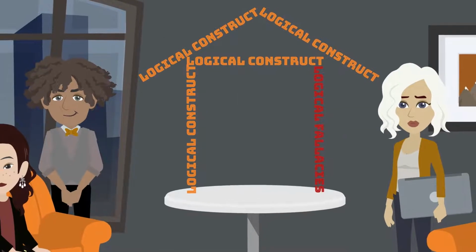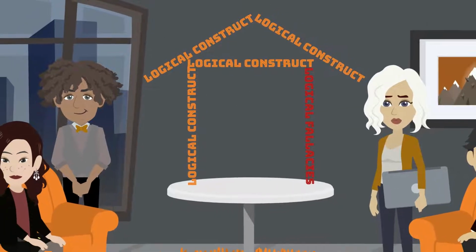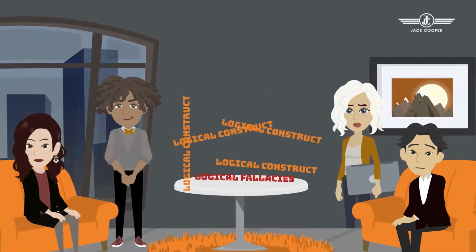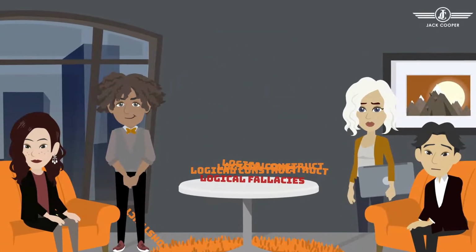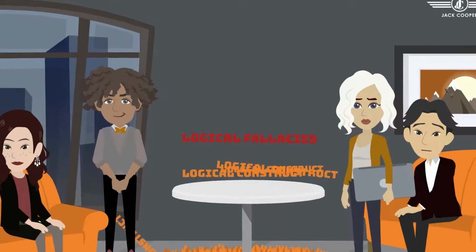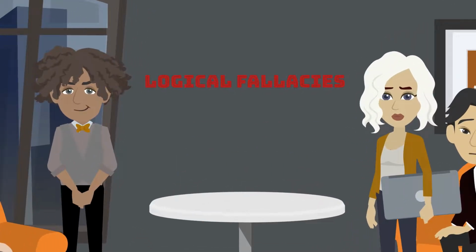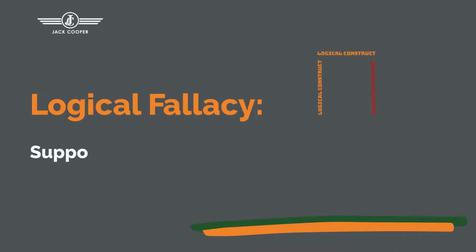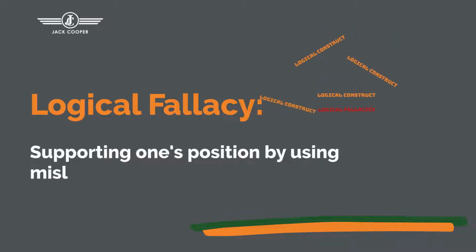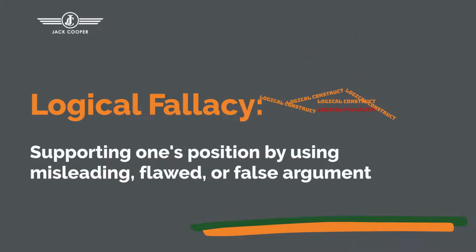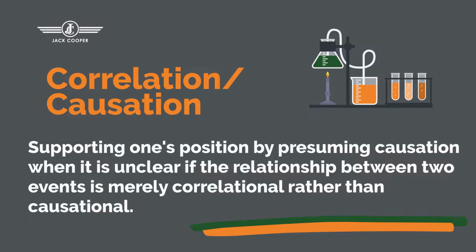In this series, we have discussed how group decision-making is like building a house. If decisions are made based on faulty conclusions, the outcome is compromised. A common source of faulty conclusions are logical fallacies, which occur when a person supports a position with misleading, flawed, or outright false argumentation. In our last video, we discussed the correlation and causation fallacy.